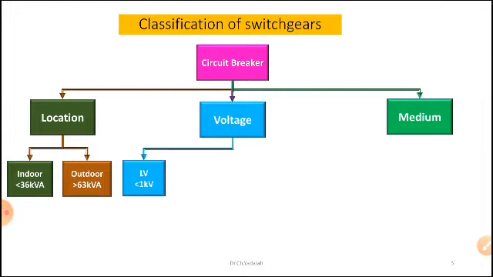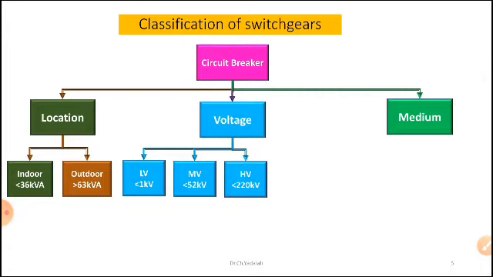Now based on the voltage, it may be low voltage, where I can use breaking capacity up to 1 kilovolt, 1000 volts, and medium voltage, where I can use capacity up to 52 kV. Now I can use high voltage breakers up to less than 220 kV, and extra high voltage EHV, up to 765 kV.